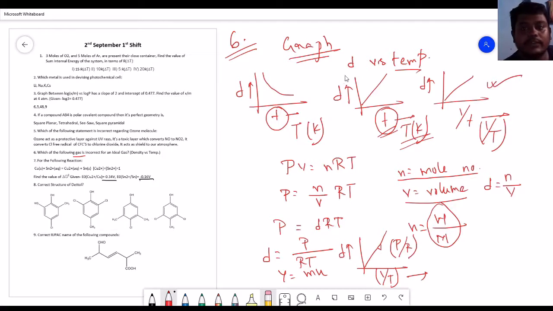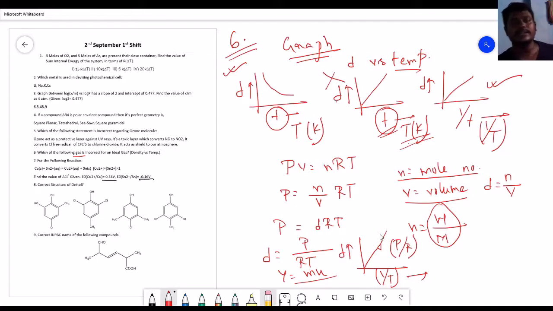This other graph is totally incorrect, because if you plot D versus T, it is represented by this graph. So the incorrect graph should be this, not this or this. I hope you understand the point, because it follows the y equal to mx equation, which is represented as this graph. So I hope you understand the point.